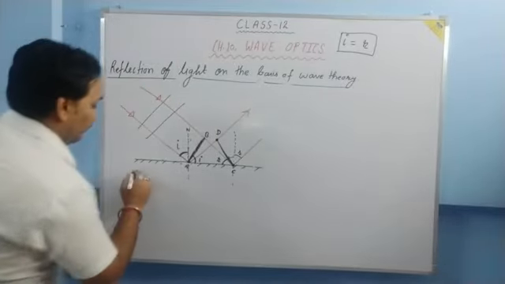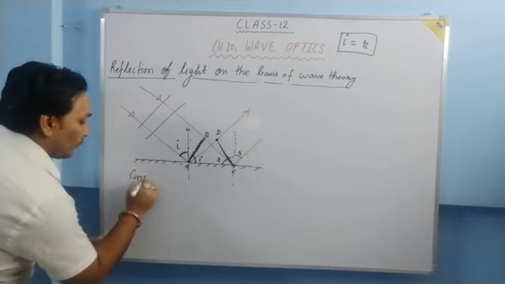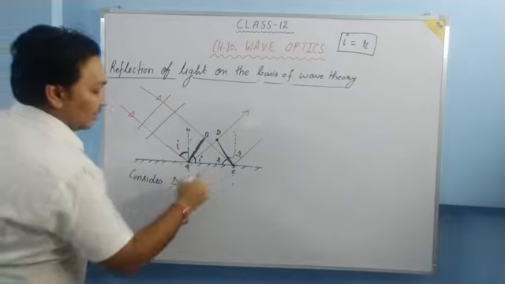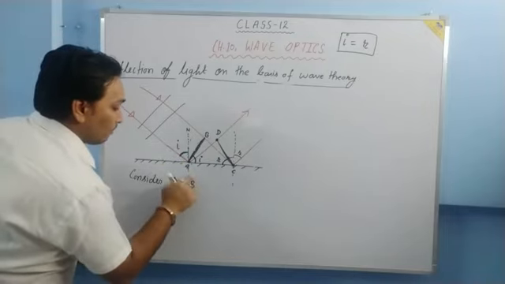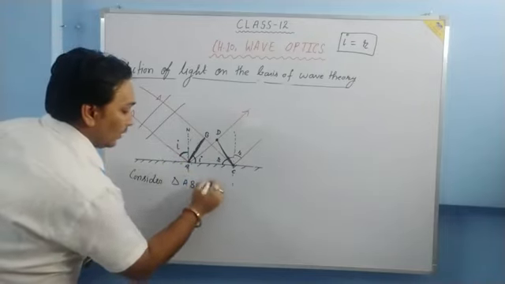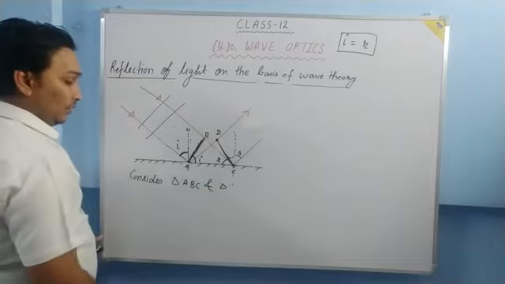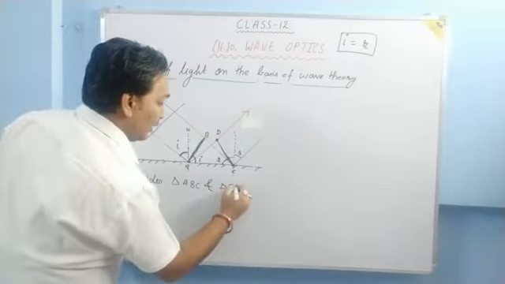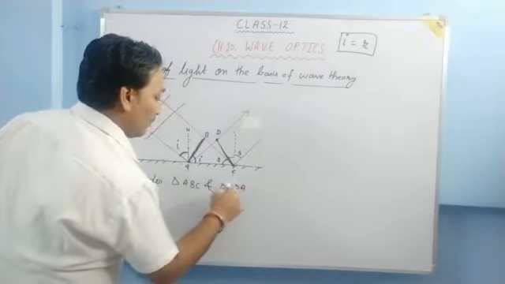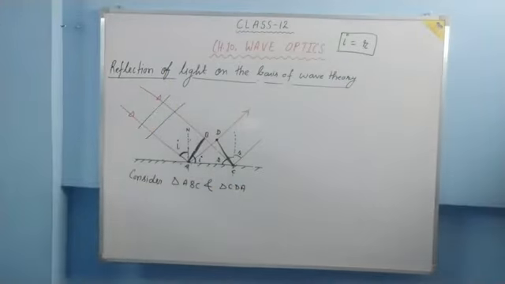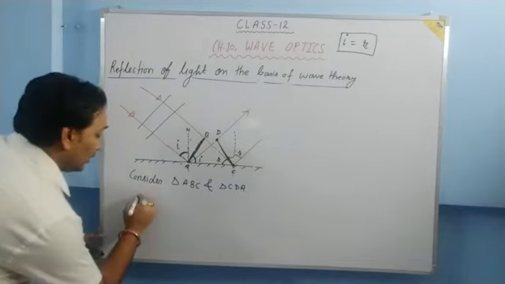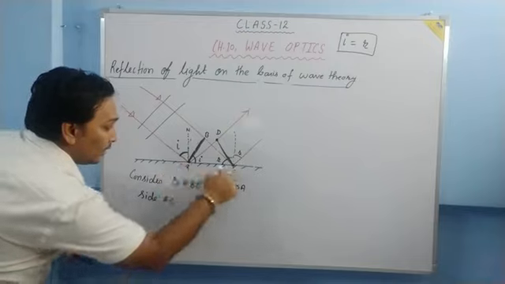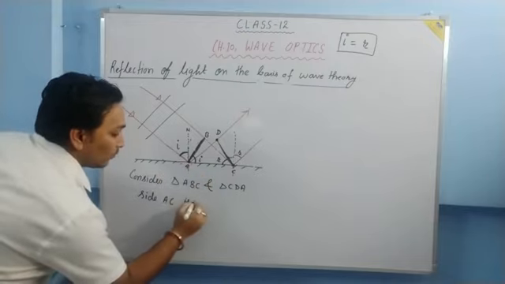Consider triangles ABC and CDA. Now just see, in these two triangles, side AC is common.